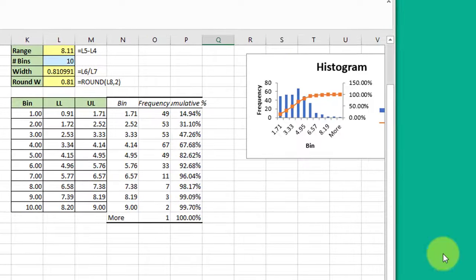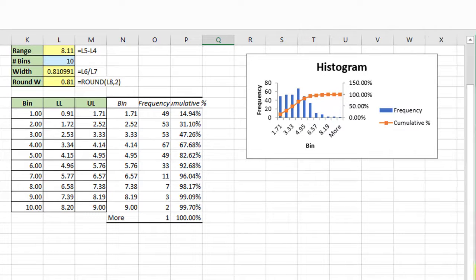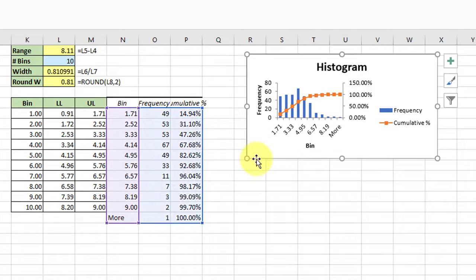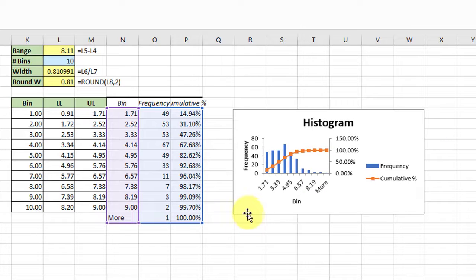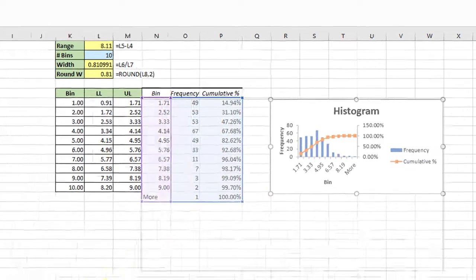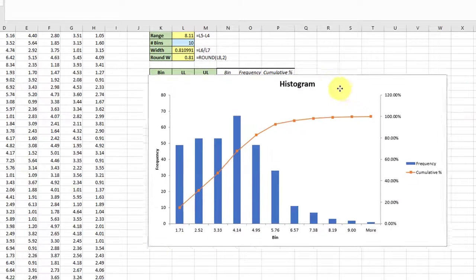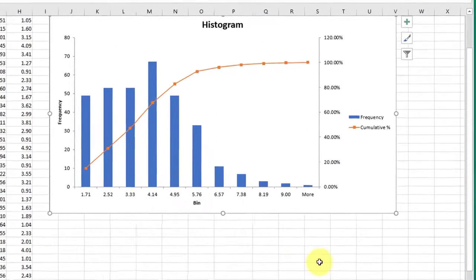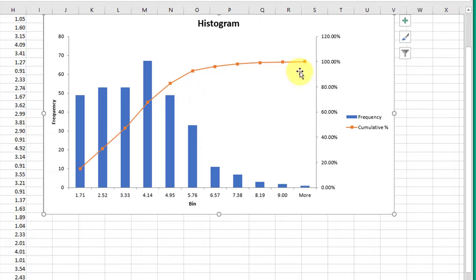I'm going to move things over a bit here, expand a bit. Here's the rough histogram. We've got our bins, the frequency in each bin, and then the cumulative frequency. Now I'm going to make this bigger so you can see it. And again, this is a rough histogram, but we've got our cumulative frequency plotted as well on a secondary axis, which is helpful. What we need to do is to clean this up to get rid of the gaps.